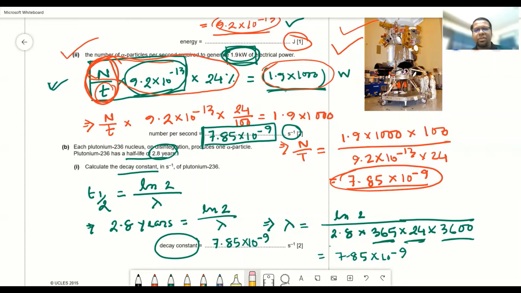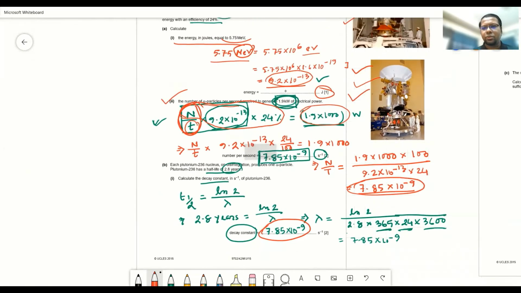Say, for example, I give you 10 plutonium-236 nuclei, and you pick one of them. The probability of decaying of that particular nucleus will be 7.85 into 10 to the power minus 9 per second, which is a very small value, and it is supposed to be a small value. Why it is supposed to be small, I have discussed elaborately in my class lecture. Okay, fine. So let's move on to the next question.